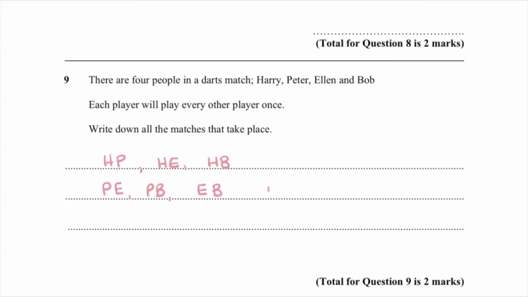And then if we start to think about Bob, we can see that Bob's already with Harry, already with Peter, and already with Ellen. So we absolutely don't want to add any more. We've got all the possible matches that will be created if they all play each other once.